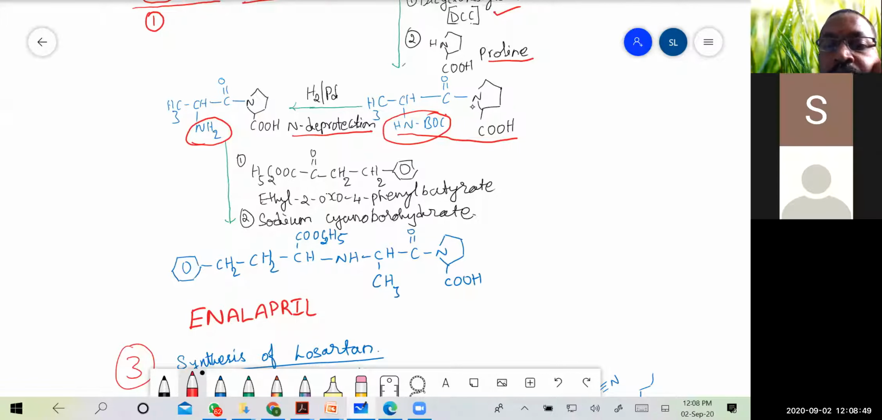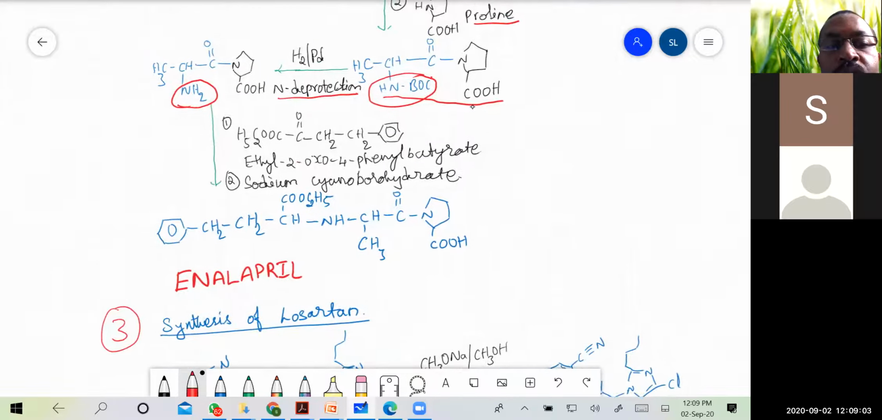done. And then this compound is made to react with ethyl 2-oxo-4-phenyl butyrate. And in presence of sodium cyanoborohydride, it gives the final compound, that is enalapril. So this particular part of the molecule is going to react with the amine part. So here the amine, which we have deprotected.